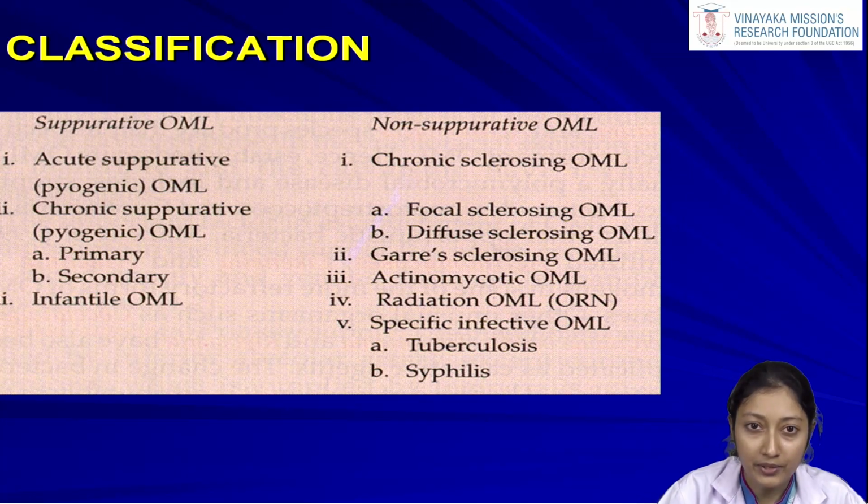So, in the classification we mainly have suppurative and non-suppurative osteomyelitis. Suppurative has three varieties mainly: the acute, the chronic and the infantile. In the non-suppurative osteomyelitis, again we have the chronic sclerosing osteomyelitis, Garre's osteomyelitis, actinomycotic, radiation and the other specific infective osteomyelitis. Now, we will look into all of these categories, each one by one.